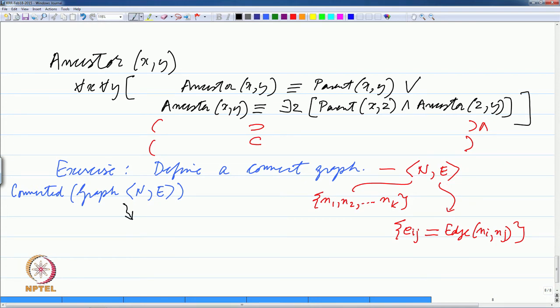We can replace this definition of connected by saying there is a path between every pair of nodes.